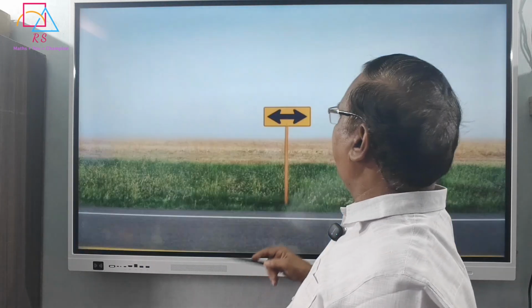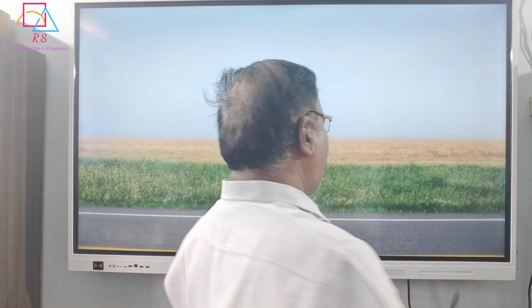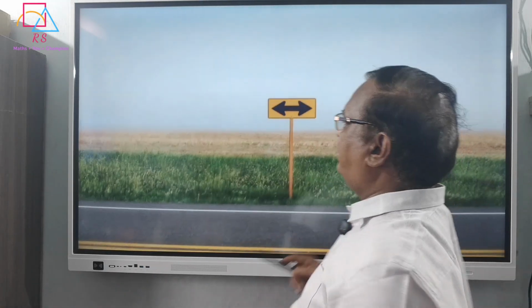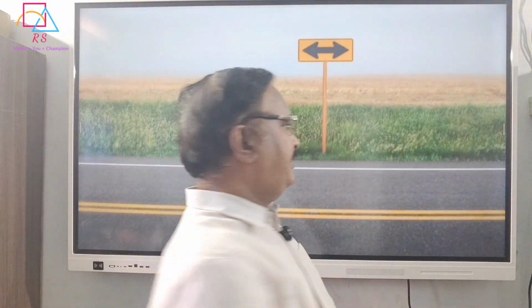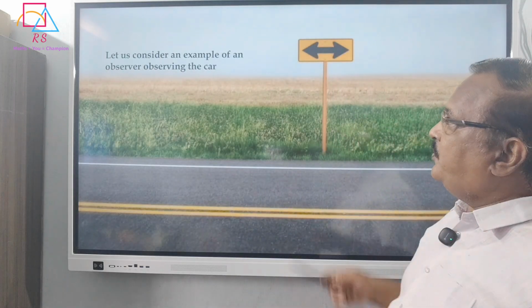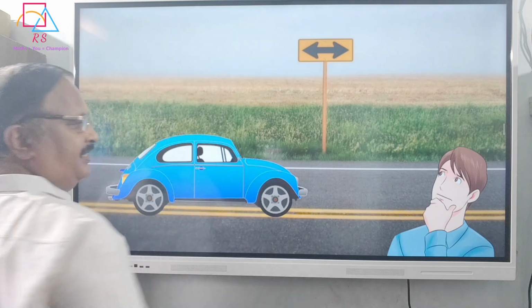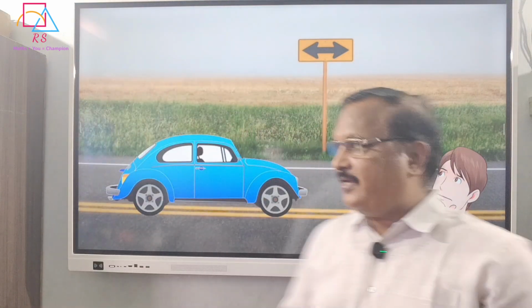Okay, motion. Now there is a road, there is an arrow mark board, and there is some environment. In this environment, let us understand motion. So there is an observer and a car, and the observer is observing the car.